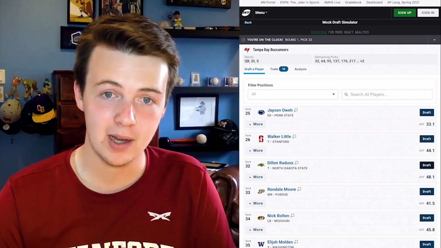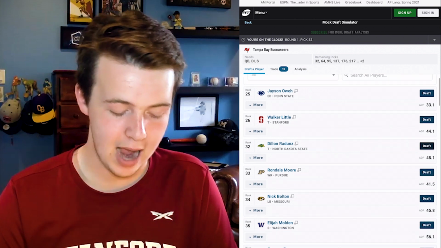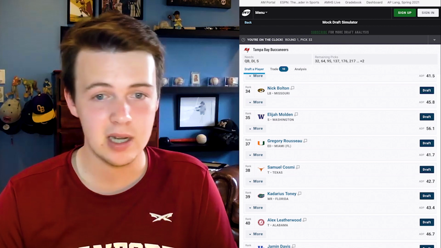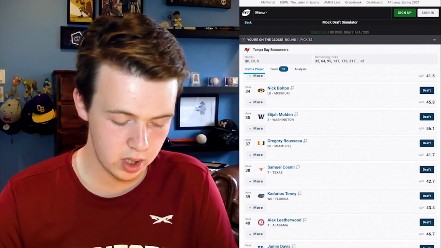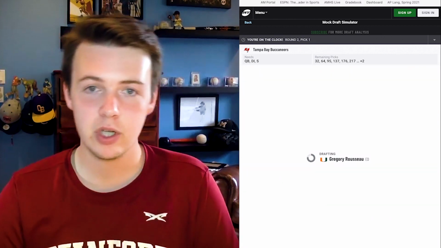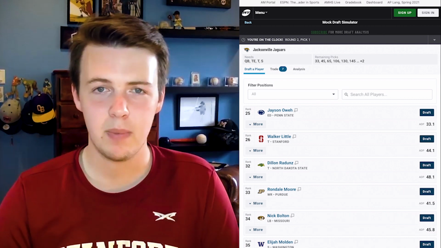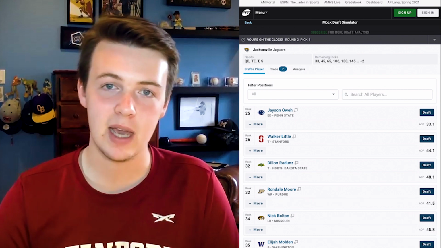And in the final pick of the first round, the reigning Super Bowl champion Tampa Bay Buccaneers, I think they go down the board to a player that slid a lot since the beginning of the year because he opted out and because people realized he wasn't as technically sound as you might want. I think Gregory Rousseau is the pick for the Buccaneers. He'll fill in for Ndamukong Suh on that defensive line, pairing with Vita Vea as well as Shaq Barrett and JPP off the edge.